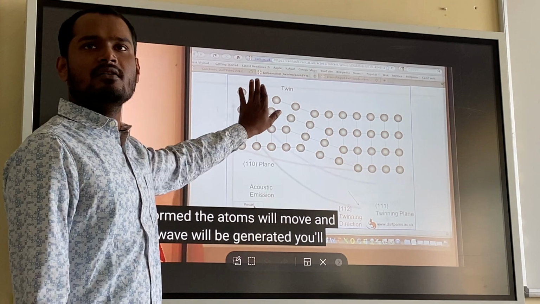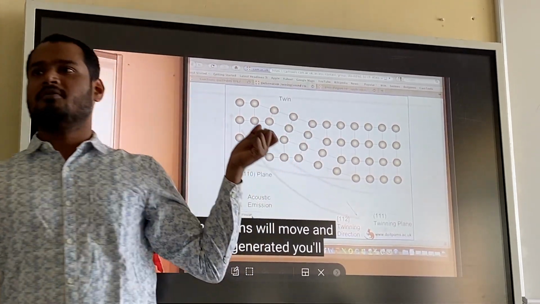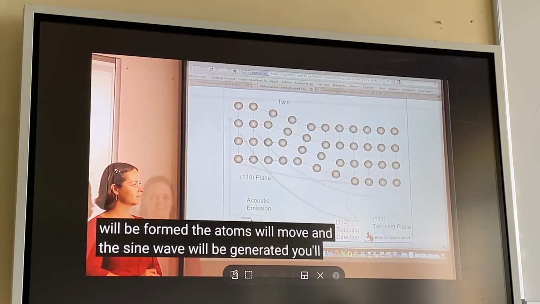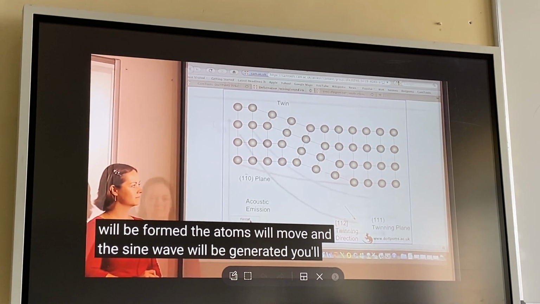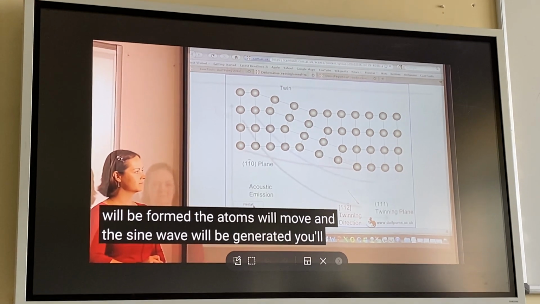This part is untwinned, but this part is twinned. You have to remember, right? So there will be a boundary, obviously, between the untwinned part and the twinned part. If you carefully look at the untwinned and twinned parts, they are mirror images of one another.